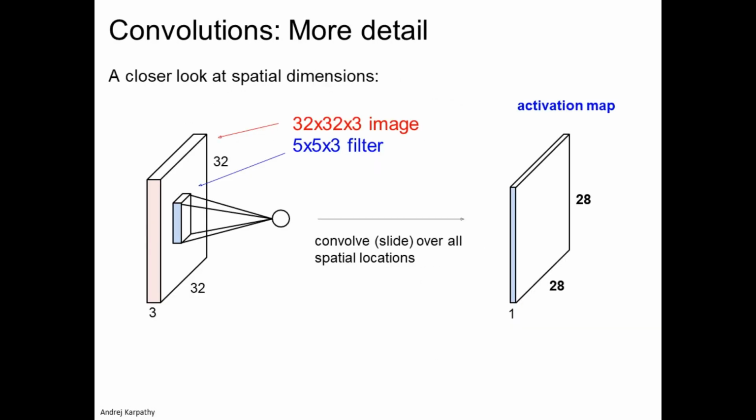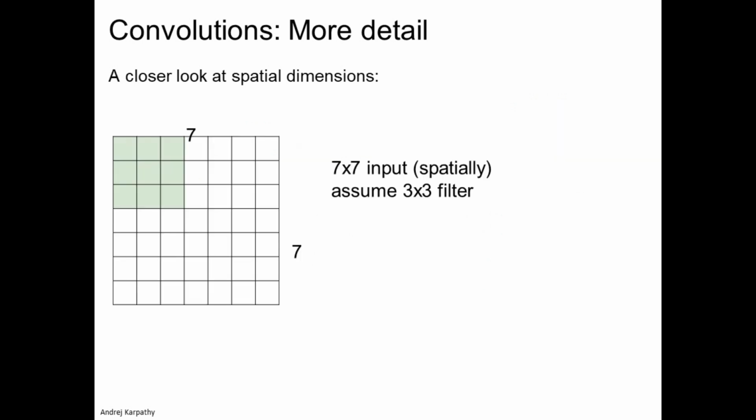And then further, if you have a closer look at this, if the image size is 32 cross 32 cross 3 and my filter size is 5 cross 5 cross 3, we convolve that filter throughout the image, that is, we pass that filter from top to bottom completely, and we get an activation map for each spatial location, and this will be piled up.